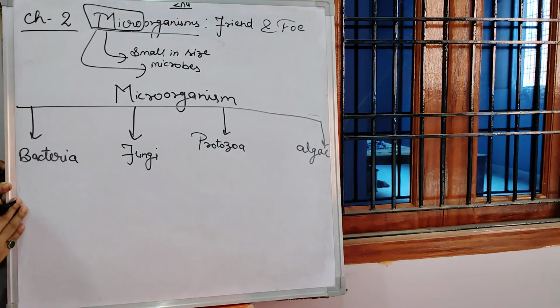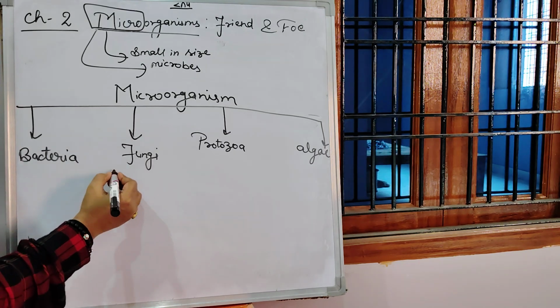These all are microorganisms. As an example of bacteria, lactobacillus bacteria helps in making curd. Milk is converted to curd. That bacteria is known as lactobacillus.